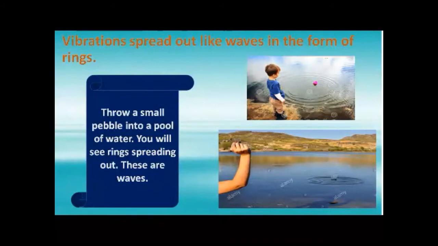These are called waves. You can see here in the picture, these are called waves. That means vibration is spread out like waves in the form of rings. So vibration is spread out like waves in the form of rings. When you throw a pebble in the water, you will see the rings spreading out. What are these? These are waves. Okay, beta, are you getting my point?